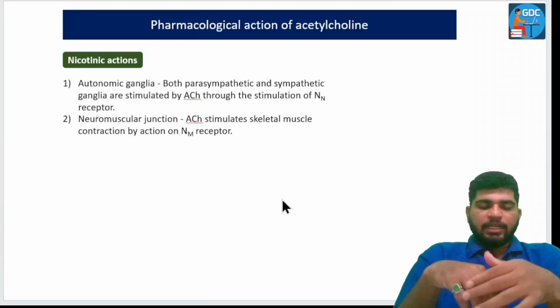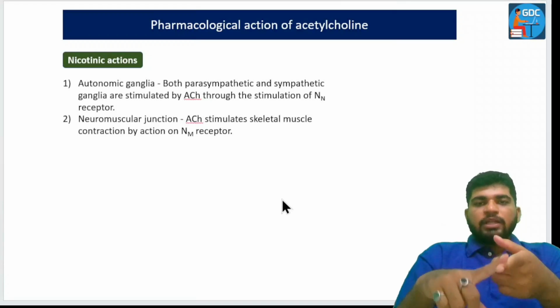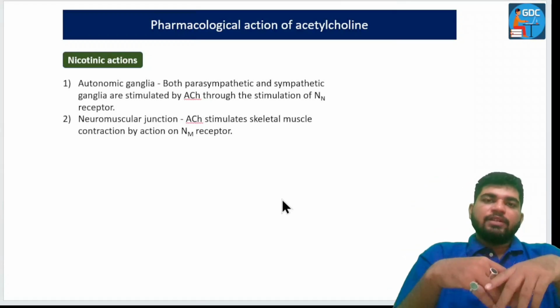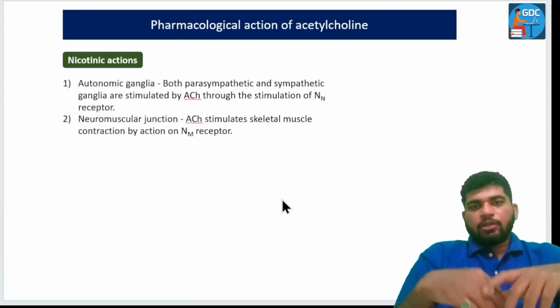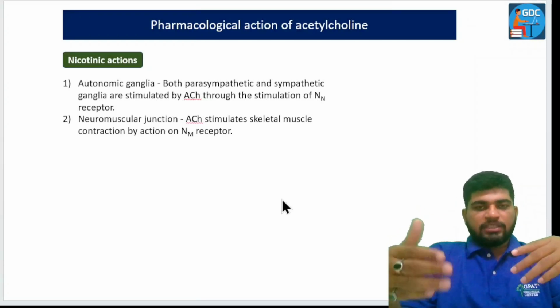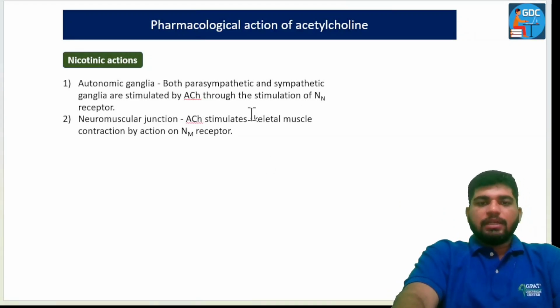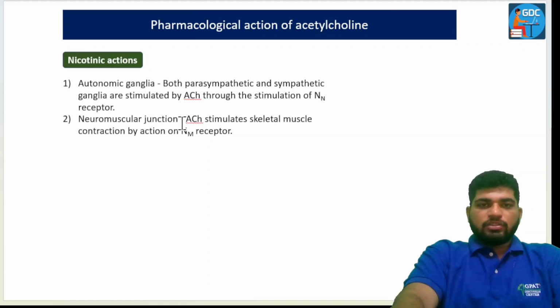When acetylcholine acts on the NM receptor, the ligand-gated channel causes depolarization. Depolarization results in the contraction of skeletal muscles, which occurs at the neuromuscular junctions. So this is all about the video.